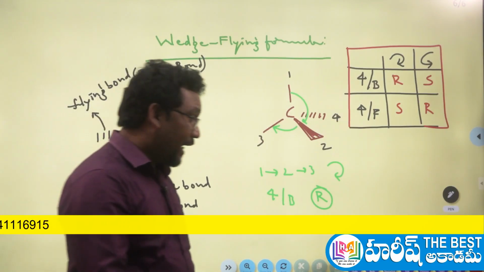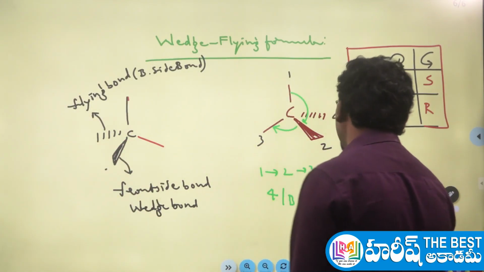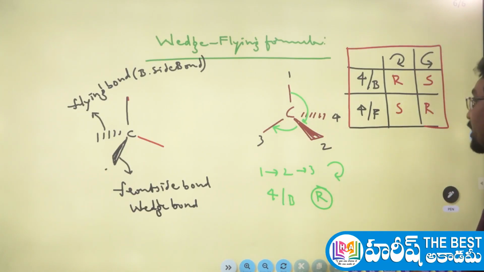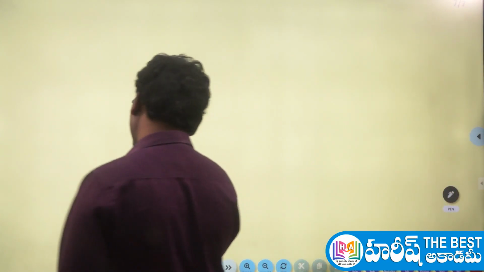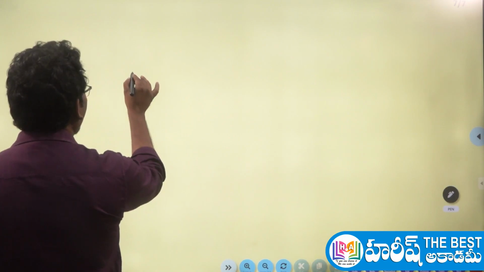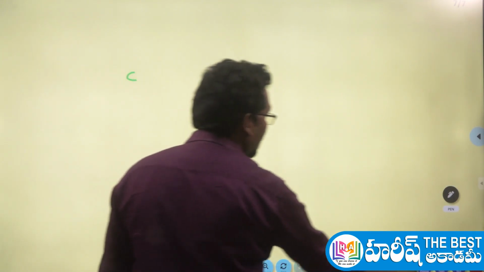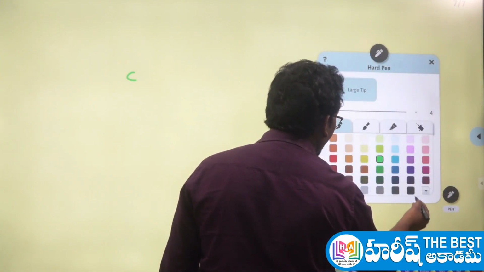Understood now? And in case it is on the backside bond, then what to do? Let me tell you that here. If it is on the backside bond, you can do it like this. For example, let me write one molecule here, one simple example I am giving you.